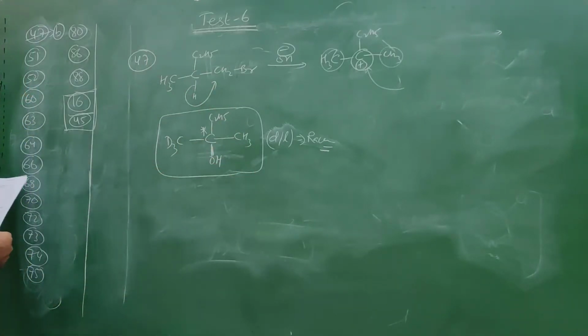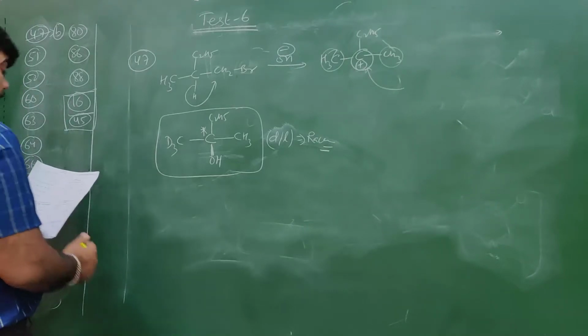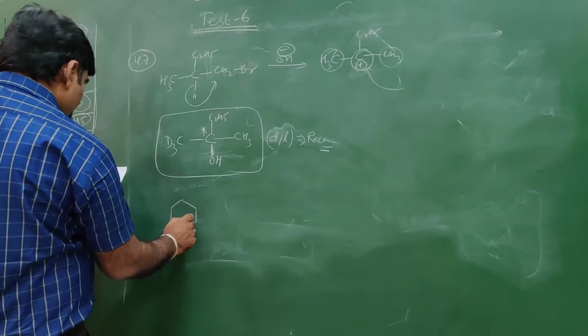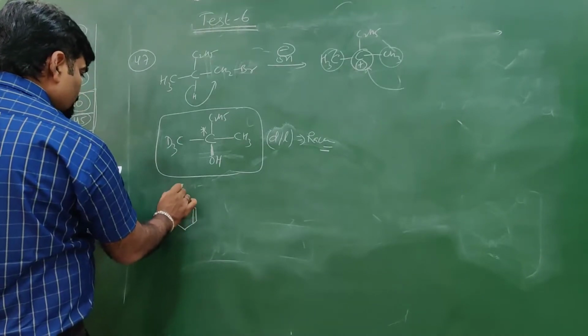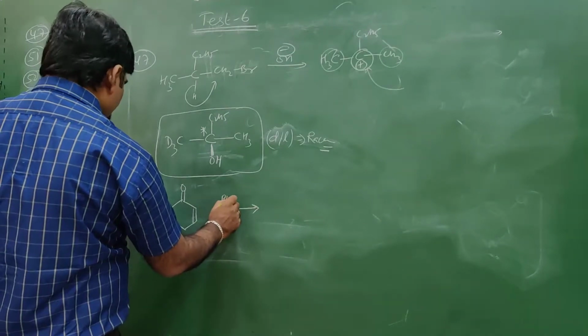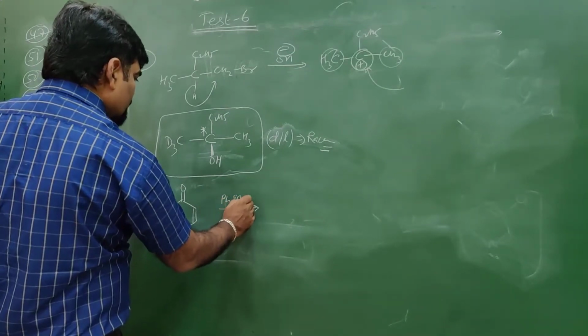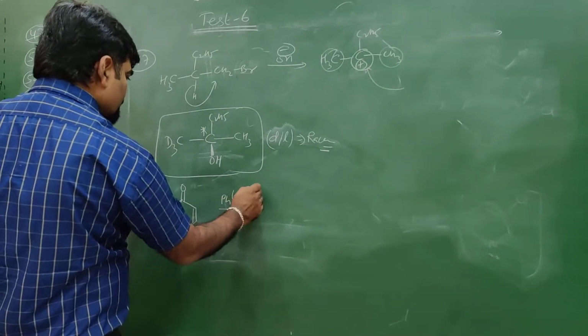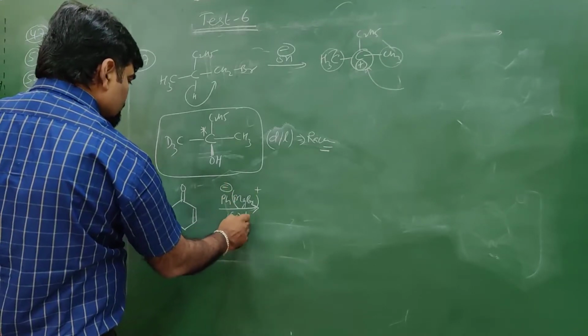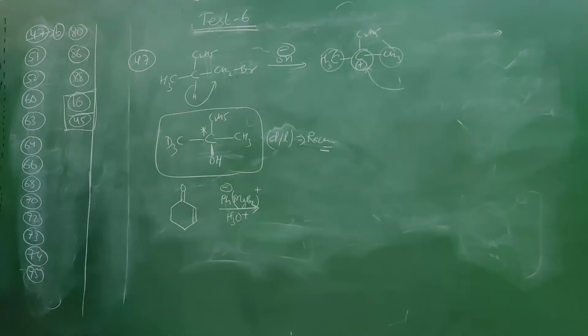Question number 51. Again see, there is an alpha beta unsaturated ketone. I told you in an alpha beta unsaturated ketone, there might be 1,2 addition or 1,4 addition. So 1,2 addition or 1,4 addition takes place.